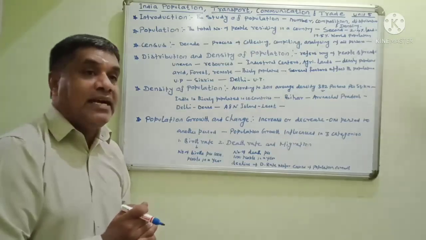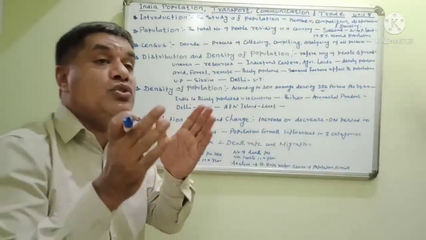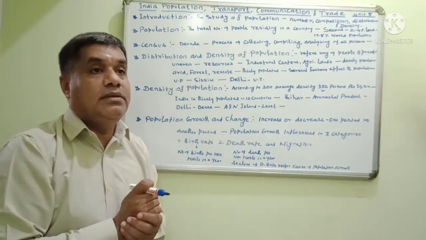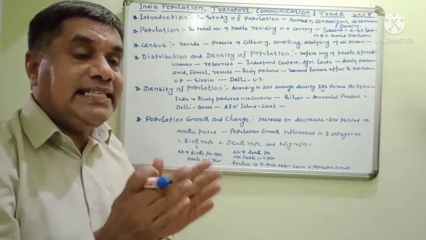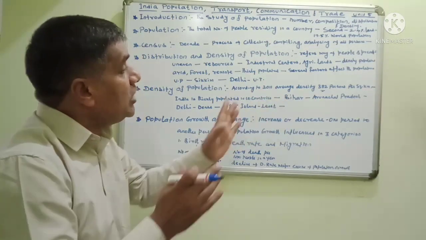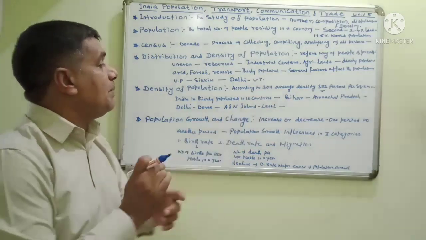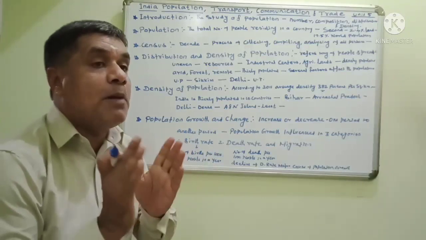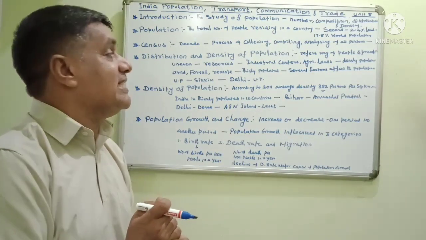So, the state of Bihar is the most densely populated in our country. Bihar is one of the states in our country, with more and more population, a densely populated area. And Arunachal Pradesh is the least populated state in our country.